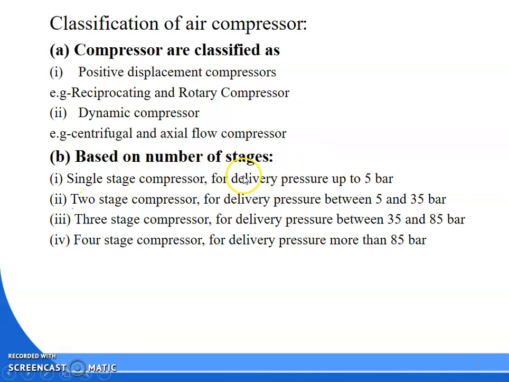Then based on number of stages, the compressor is divided into single stage, two stage, three stage and four stage. Single stage delivers up to a pressure of 5 bar. Two stage delivers 5 to 35 bar, three stage 35 to 85 bar. If I require higher pressure air, then the number of stages will increase.